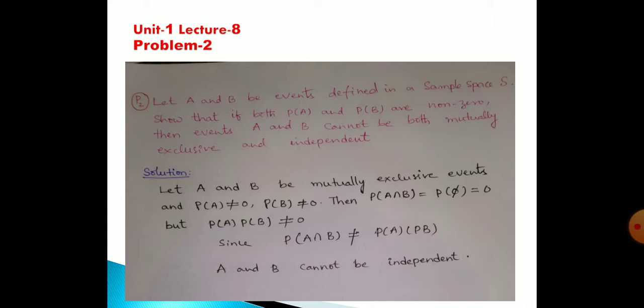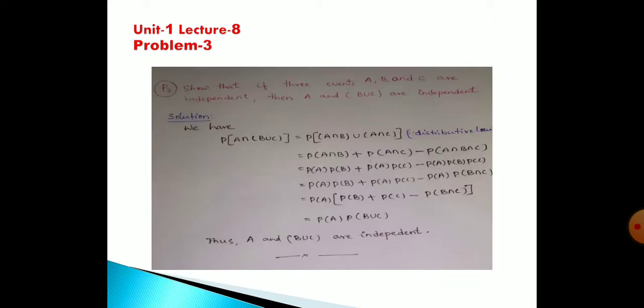If they are to be independent, the intersection should be equal like this: probability of A intersection B equal to probability of A times probability of B. Then only we can say they are independent. But here in this case they are not equal, therefore we can say these are not independent. Coming to problem 3.